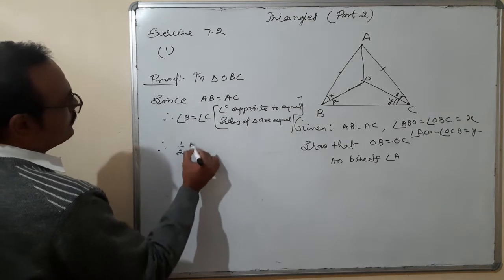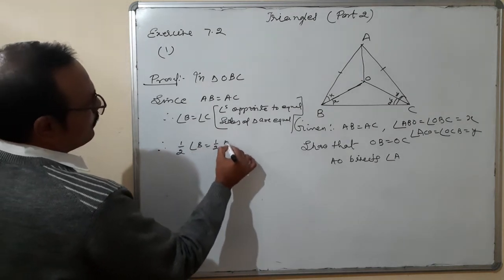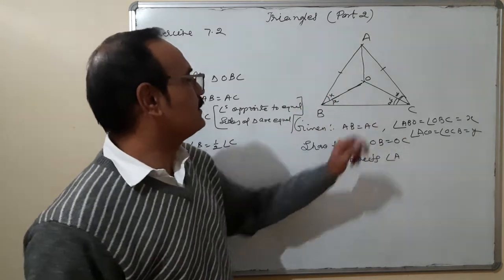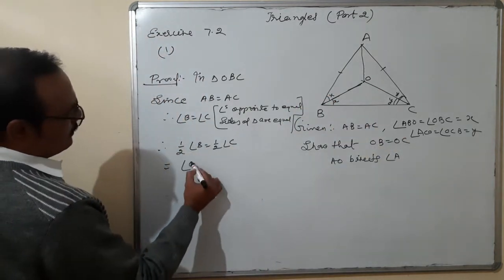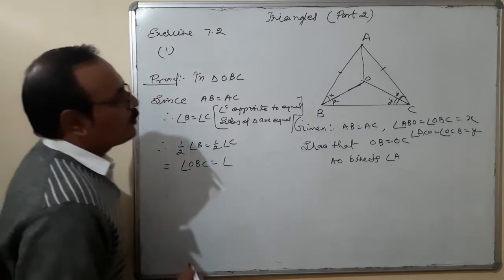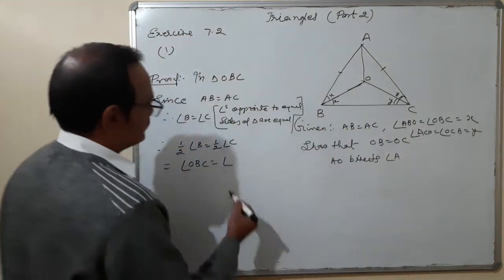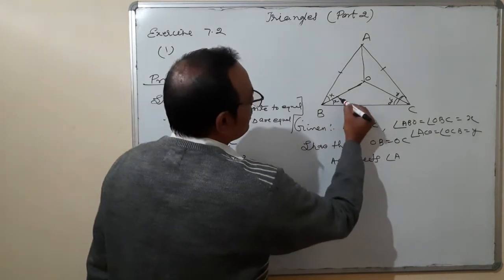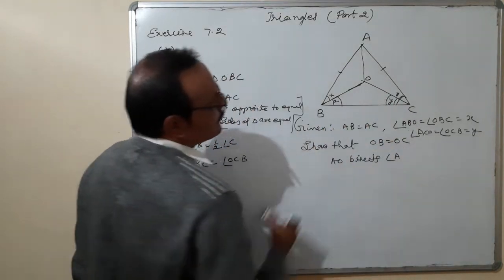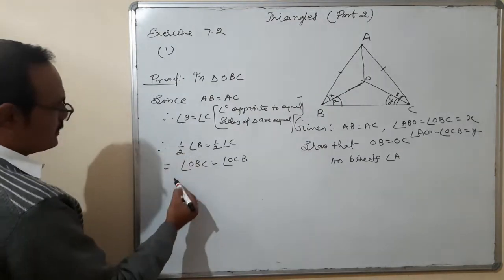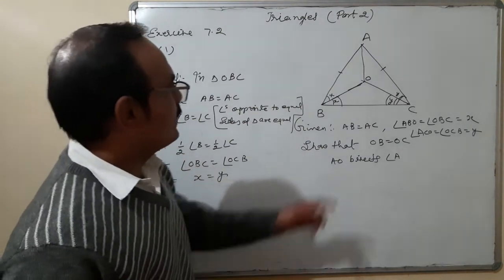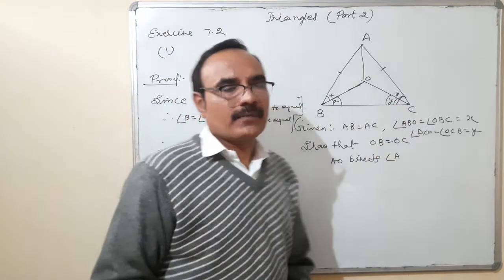Therefore 1 upon 2 B is equal to 1 upon 2 C. And 1 upon 2 B, what does it mean? Angle OBC is equal to 1 upon 2 angle C, angle OCB. Angle OBC is equal to angle OCB. That means X is equal to Y. Is it okay? That means X is equal to Y.